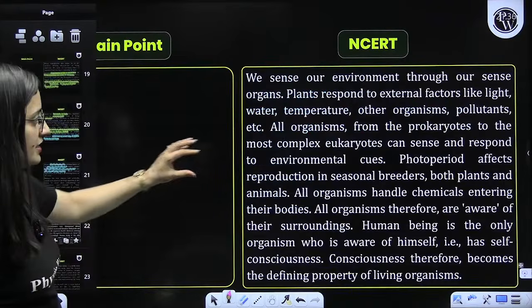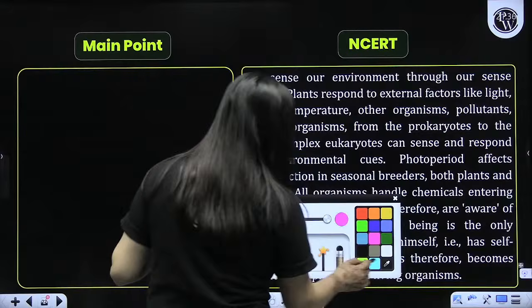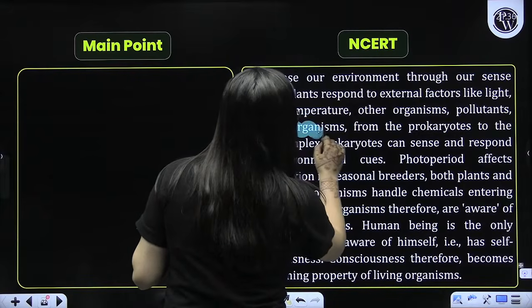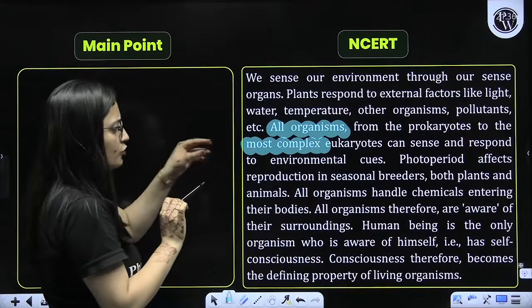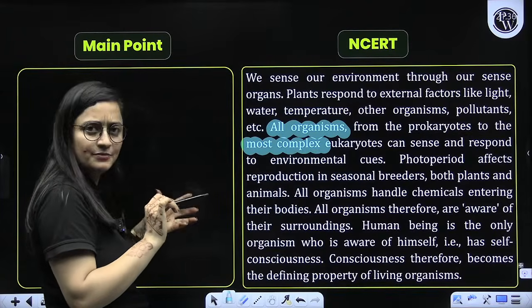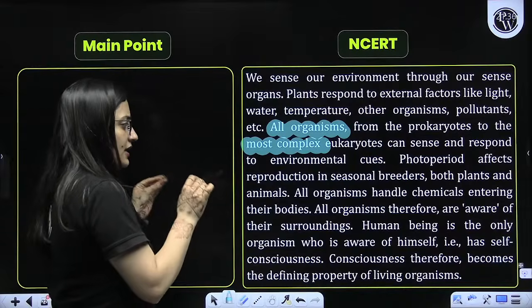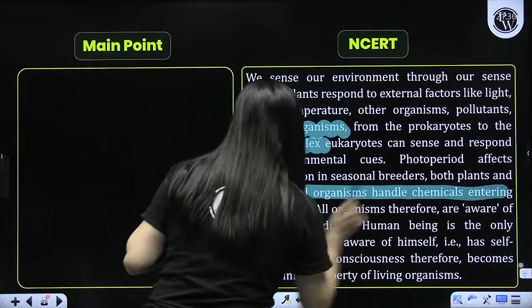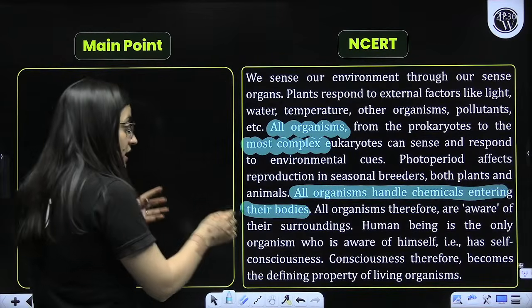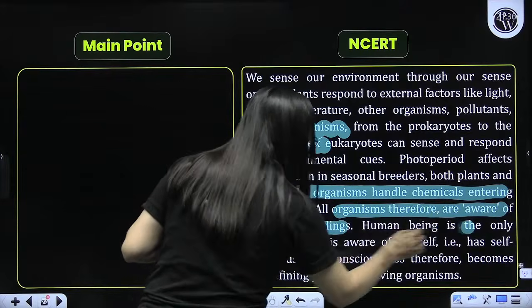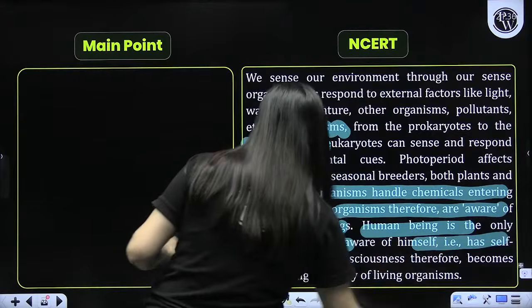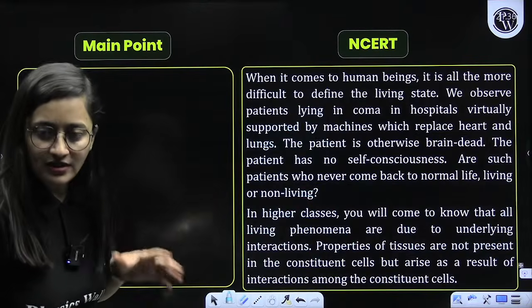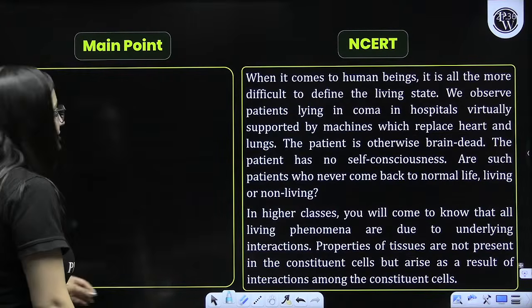So I will tell you, here you can see, all organisms from the prokaryotes to eukaryotes can sense and respond. Photoperiod also affects reproduction, as in seasonal breeders, both plants and animals. All organisms handle chemicals entering their bodies. They are aware of their surrounding. So human beings show self-consciousness. Consciousness is present in all living beings, so definitely this is a very important property.